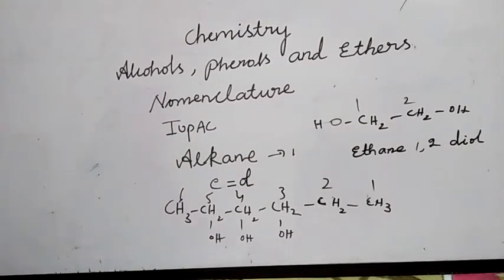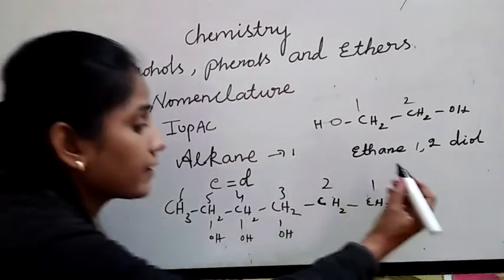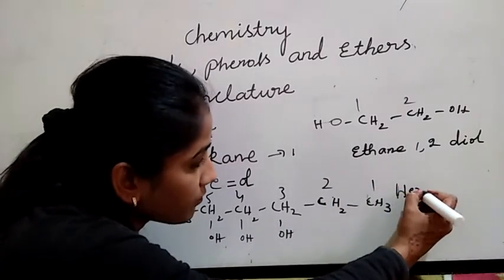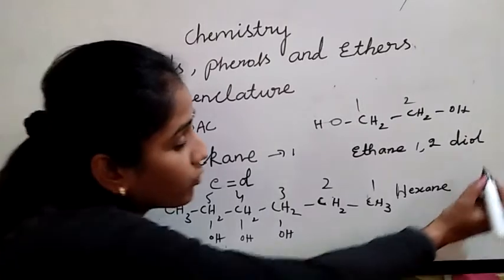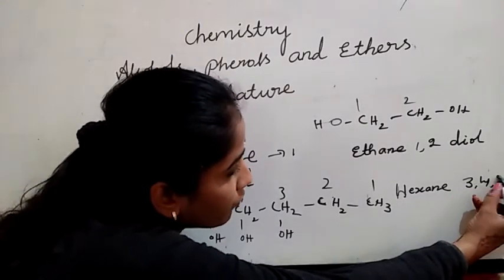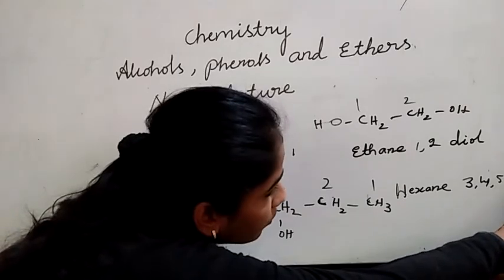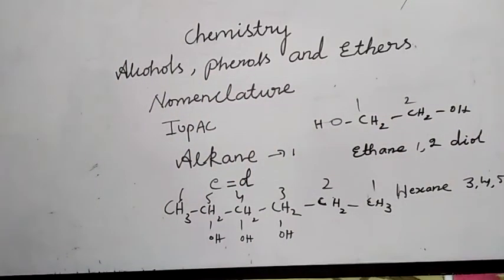Like this we can give names according to IUPAC. Can you give the IUPAC name for this compound? First, select the biggest carbon chain, 1 to 6, right? Hexane, 3, 4, 5 triol. Like this you can give the IUPAC name for polyhydric alcohols.